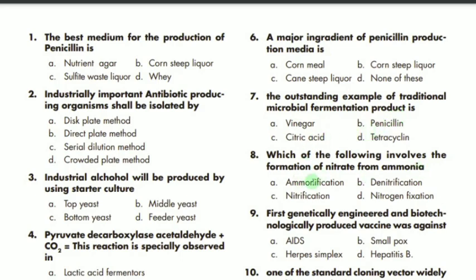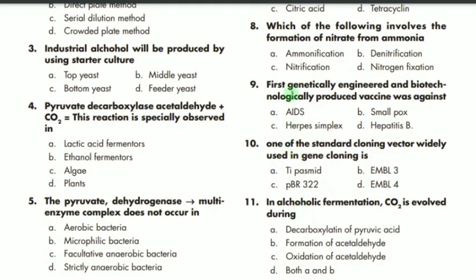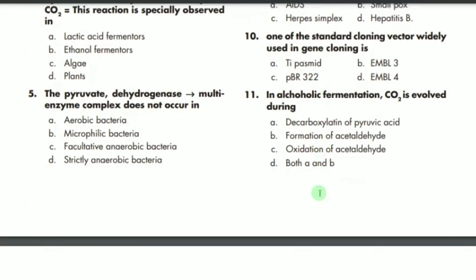Which of the following involves the formation of nitrate from ammonia? So nitrate from ammonia, that is actually nitrification. C is the correct option. Then we have 9th MCQ, which says that the first genetically engineered and biotechnologically produced vaccine was against, so it was against smallpox. B is the correct option. 10th MCQ says that one of the standard cloning vectors widely used in gene cloning is, so in gene cloning the most important plasmid is pBR322. C is the correct option.